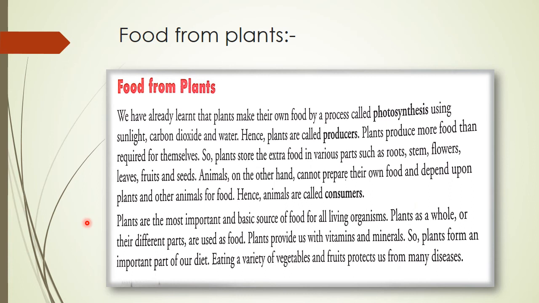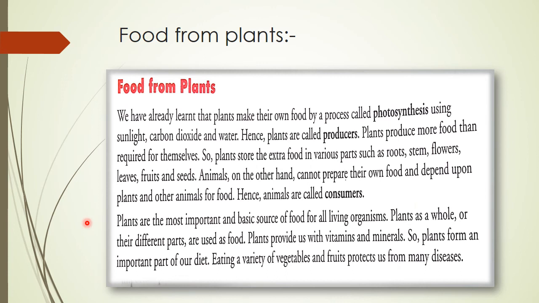It means it produces more food than it needs for itself. Got it, children? Yes. So now let's see what happened. The plants store those extra food in various parts such as roots, stem, flowers, leaves, fruits and seeds.